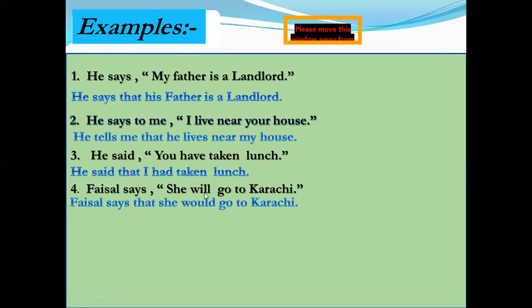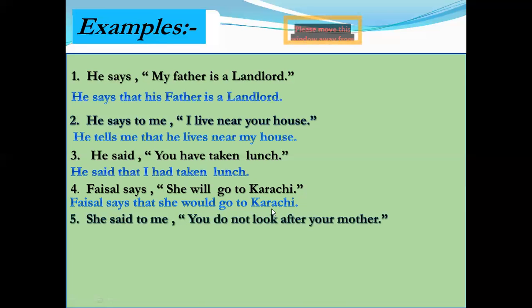In this example, simple future tense or future indefinite tense is used, and in all future tenses, will and shall will change into would from direct to indirect narration. So I use would after the person she. She would go to Karachi, and there will be no other change.